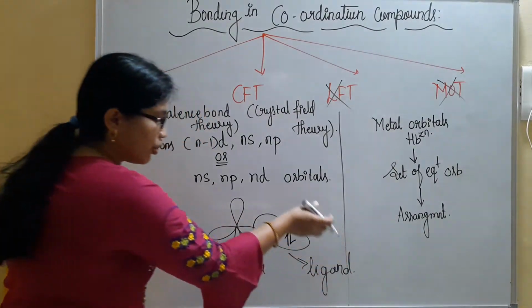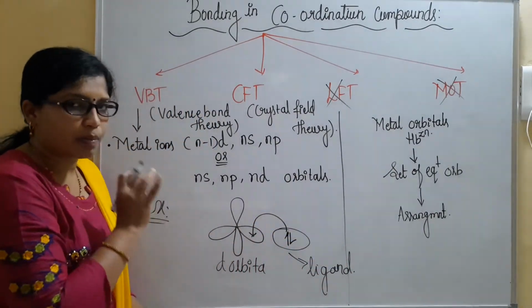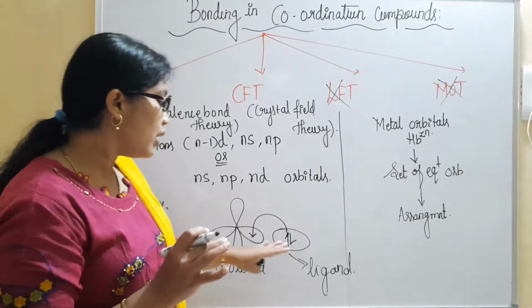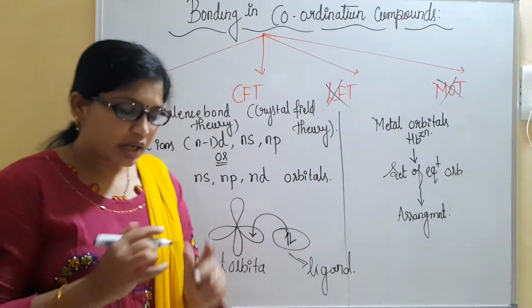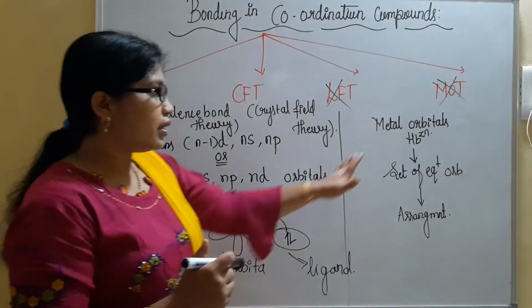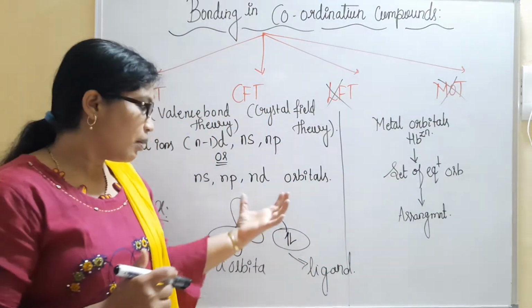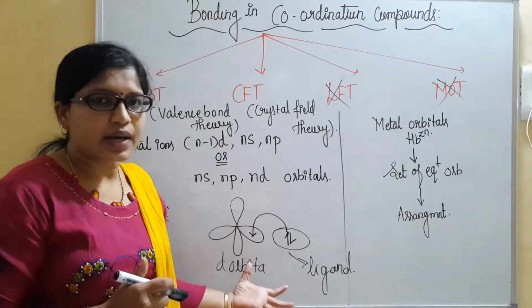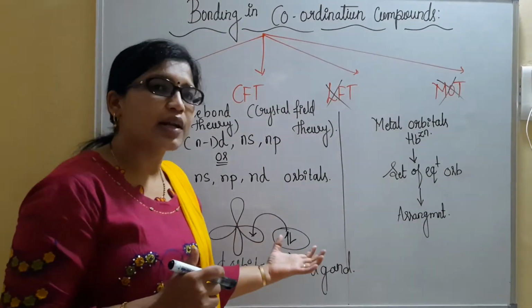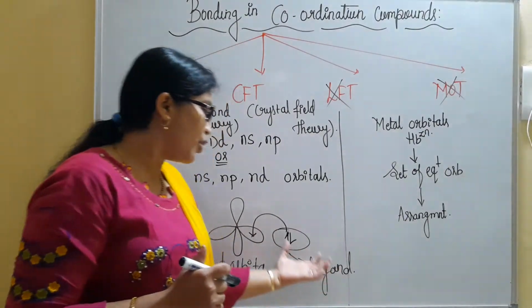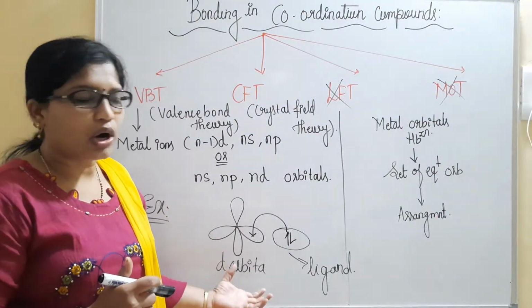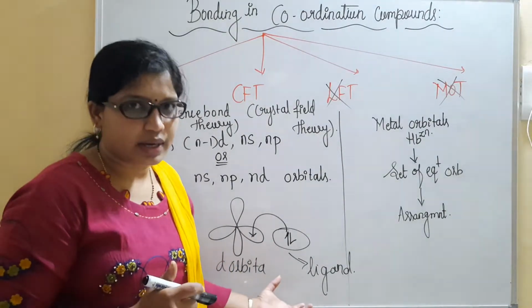When ligands donate electrons to the empty or partially filled d orbital, a coordinate bond forms. Later these metal orbitals undergo hybridization with the orbitals of ligands.